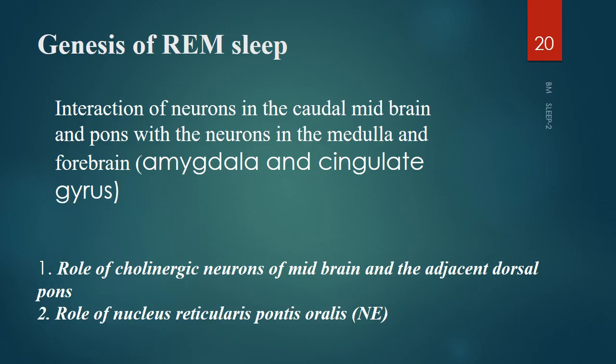One is the role of cholinergic neurons of the midbrain and the adjacent dorsal pons. Second one is the role of nucleus reticularis pontis oralis. So you remember acetylcholine, you remember norepinephrine. These are the two things you must remember when you talk about the genesis of REM sleep.